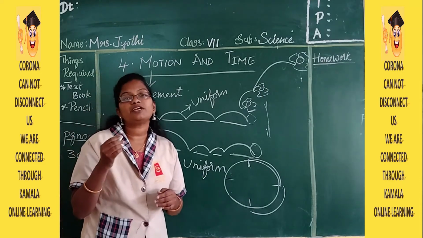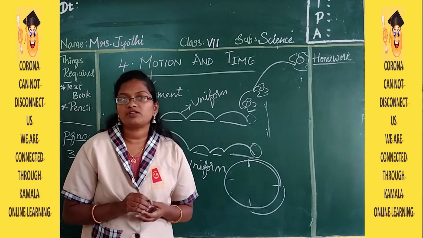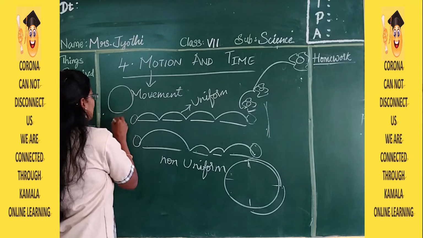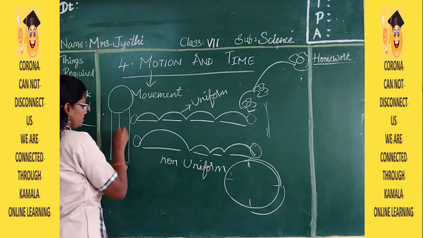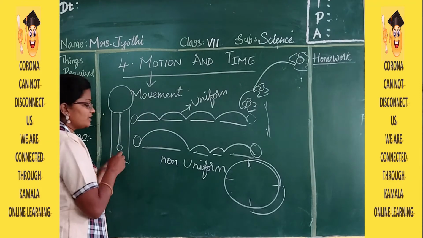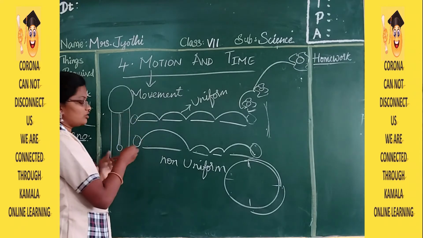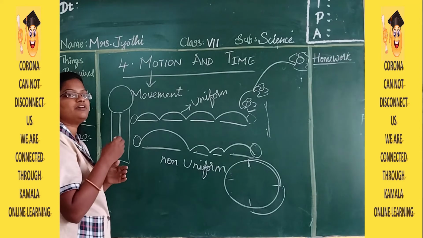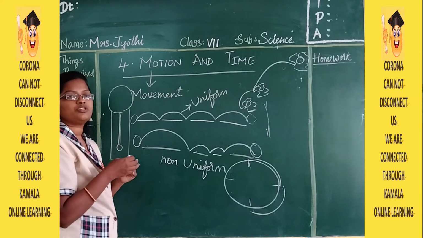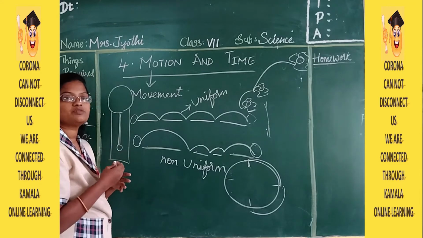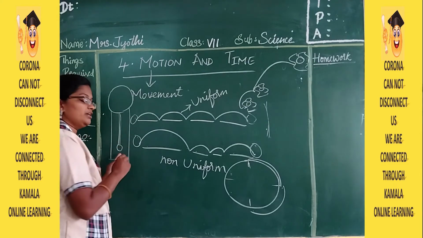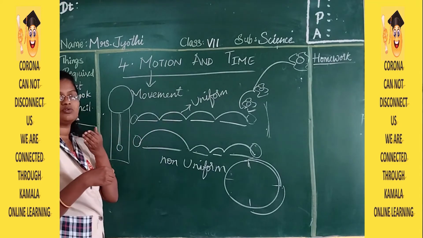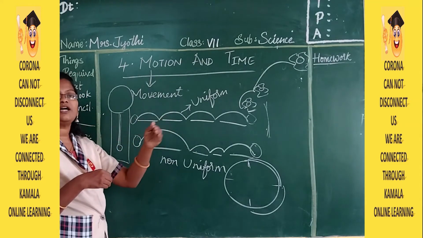Another example, if you take a pendulum clock. You know the pendulum clock. It has a long hand, and this pendulum is going to move like this. If it is 12 o'clock, it's going to ring the bell 12 times. At 3 o'clock, 3 times. At 4 o'clock, 4 times. So here the pendulum is going to move to and fro. This movement we call to and fro.